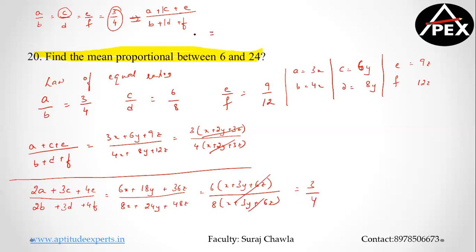Linear combination means what? If I'm picking up 2a from the numerator, I'm picking up 2b from the denominator. What is the numerator here? This is the numerator and this is the denominator. Clear? Similarly, this is my numerator and this is my denominator, right? So what did I do? I picked up 3c from the numerator and 3d from the denominator. Clear? Now, if I'm taking E, so I'm taking 4E from the numerator and 4F from the denominator.